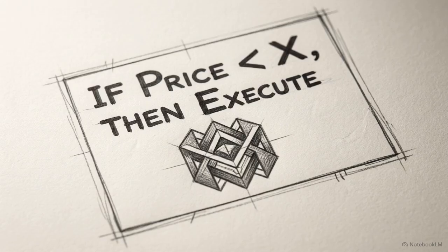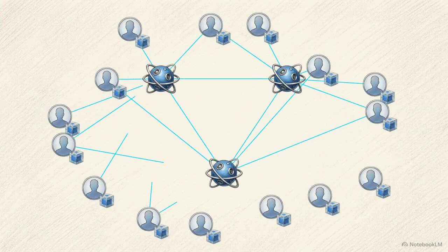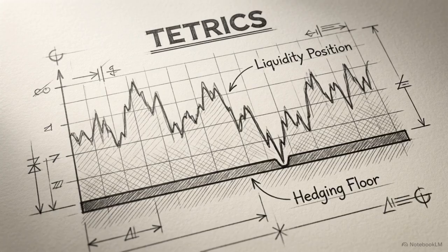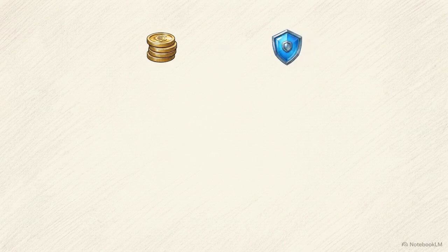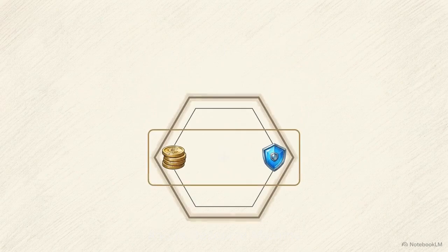An intent is a set of constraints. These constraints can coordinate simple swaps or link together highly complex, conditional multi-party desires. The application Tetrix uses this to provide atomic hedging for liquidity providers. A user submits an intent to provide liquidity, bundled with a second intent to buy a put option. Both feed into the Anoma resource machine for atomic settlement. If the option cannot be sourced, the entire transaction instantly shatters, reverting to zero.